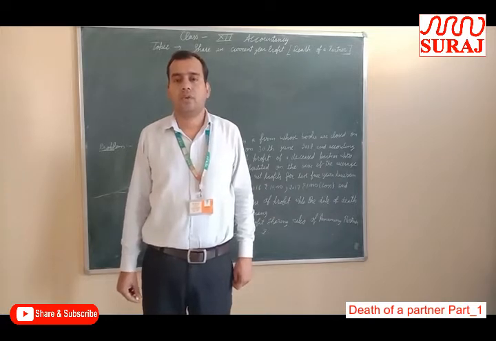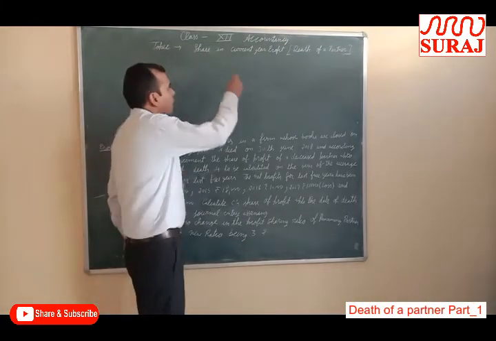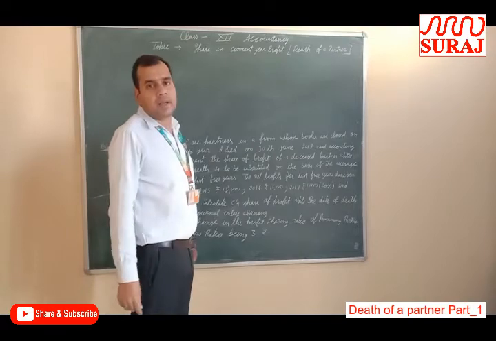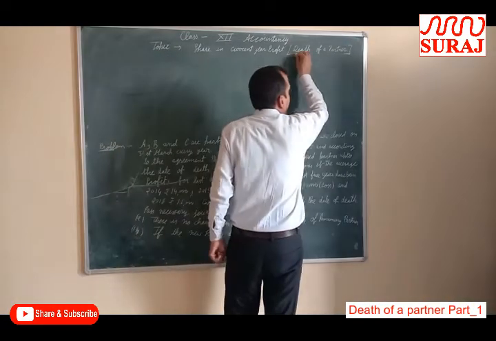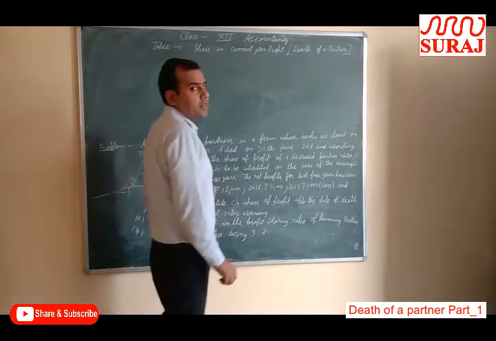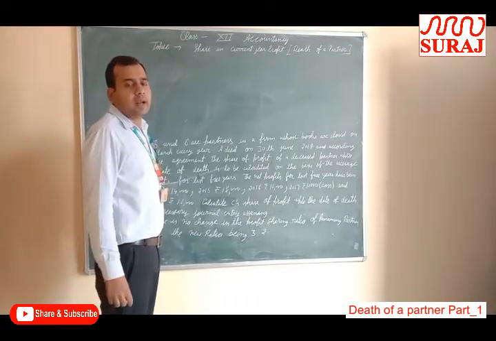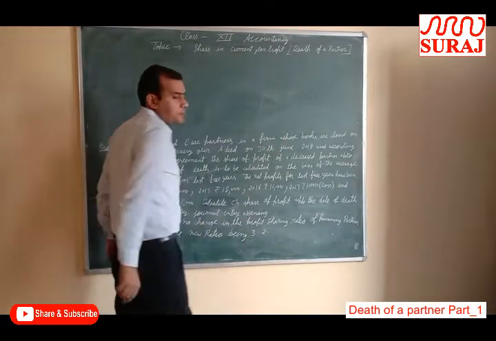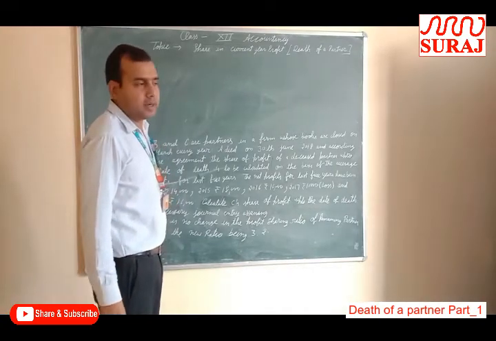On behalf of Surya School, today I will discuss the topic of sharing current year profit of deceased partner capital. It is related to the death of a partner. In case of death of a partner, we will give current year profit. How do we calculate current year profit? There are two ways in which we will calculate current year profit.